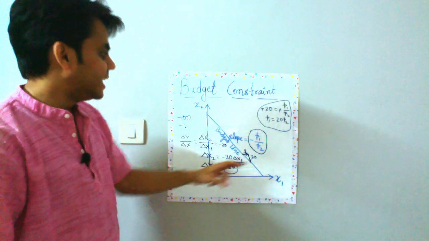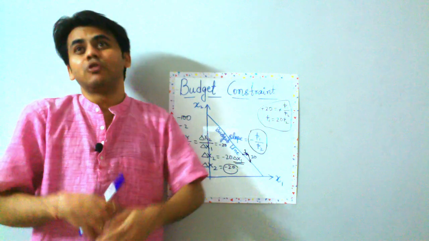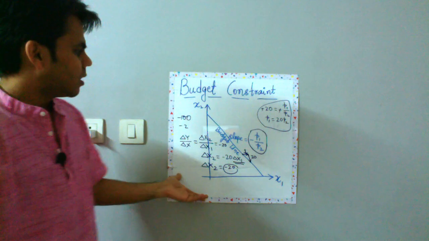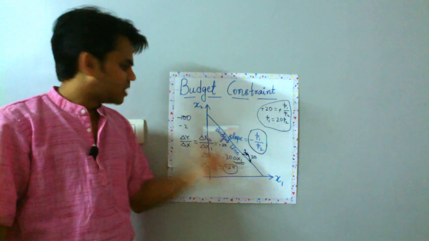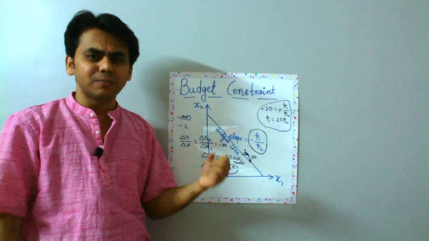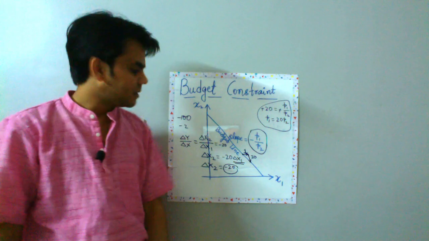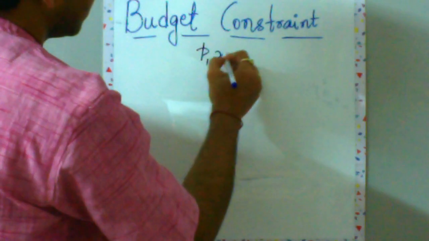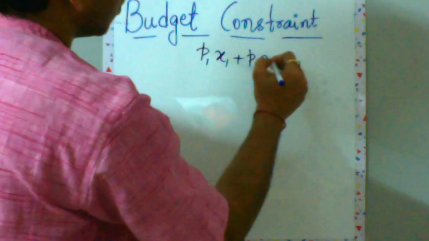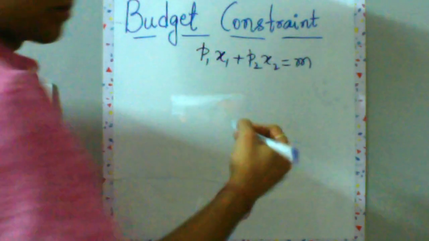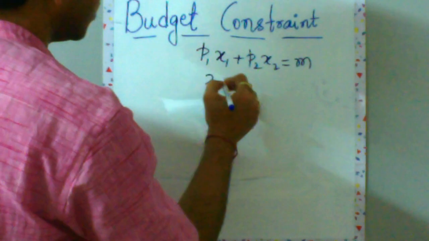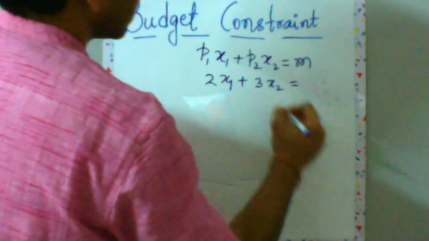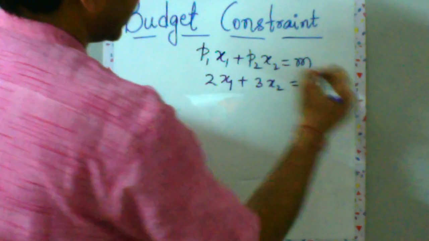So this is the idea, or the economic interpretation, of the slope of the budget line. Now let's move on to how we can change this budget line depending on changes in prices and your income. Let's look at that in a different diagram. Let us consider your original budget line equation, P1 x1 plus P2 x2 is equal to m, and let's put numbers to it. Let's say P1 is 2 and P2 is 3, and let us suppose m is 48.